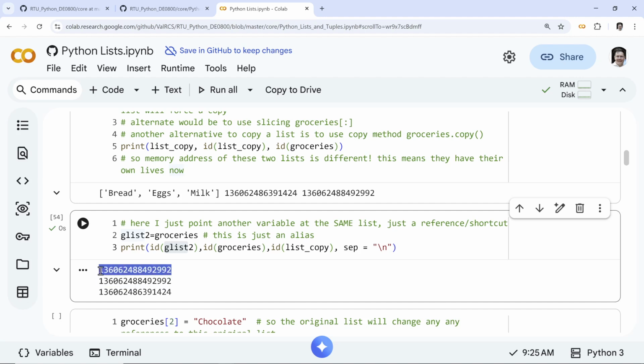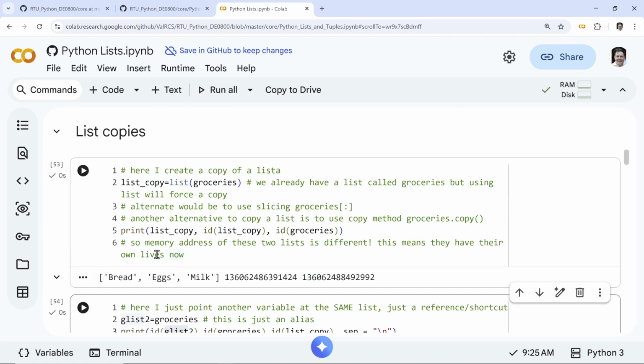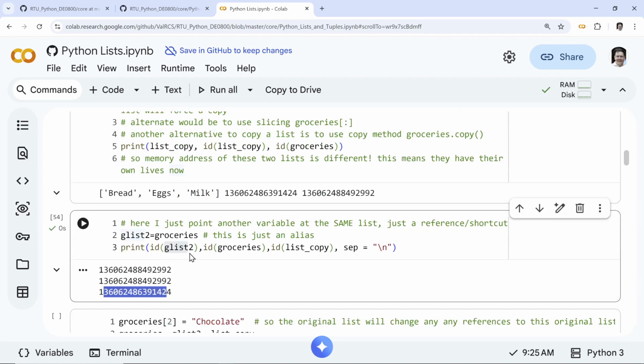So what does this mean? This means that basically these are shortcuts. Groceries and glist2 are shortcuts to the same list. We call them references, we will call them pointers, similar concepts, but not quite the same. So if I change something, this will modify the original, and of course the other shortcut is also looking at it. The original is modified, but the list copy is not going to be modified. So very crucial point.